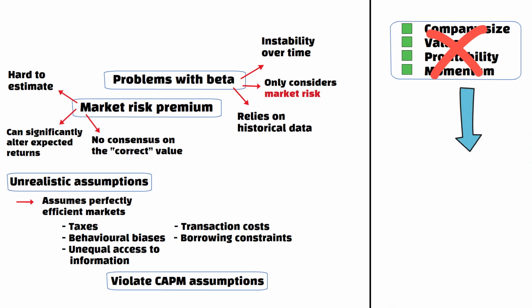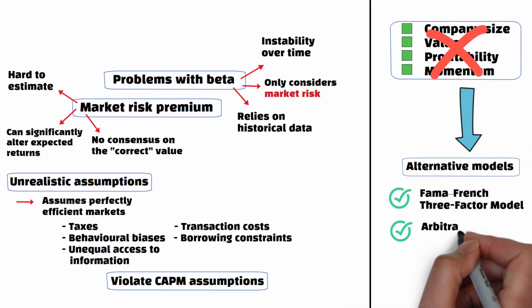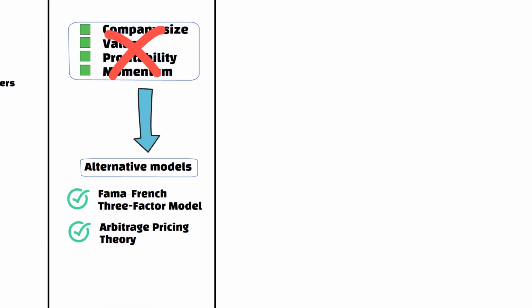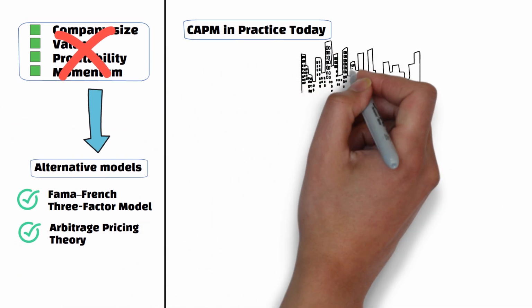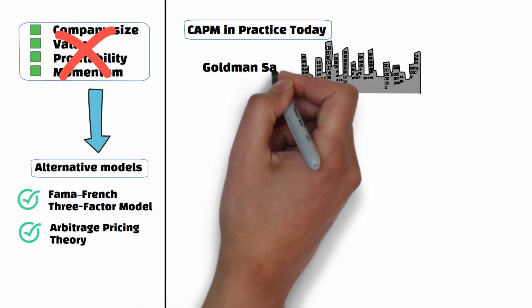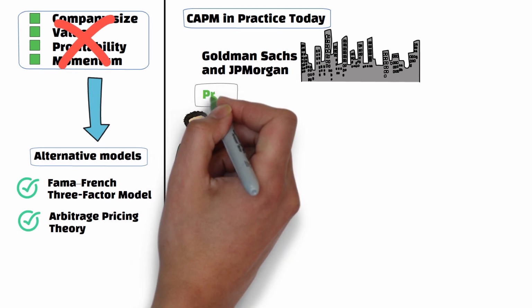These shortcomings led to the development of alternative models such as the Fama-French three-factor model and arbitrage pricing theory. However, despite its flaws, it remains very popular among major investment companies such as Goldman Sachs and JP Morgan. So why is that? Let's look at its main pros to find out.